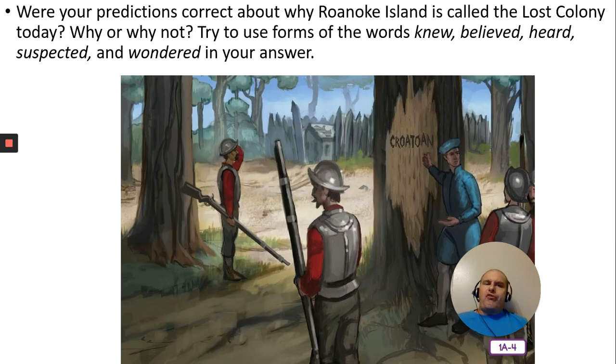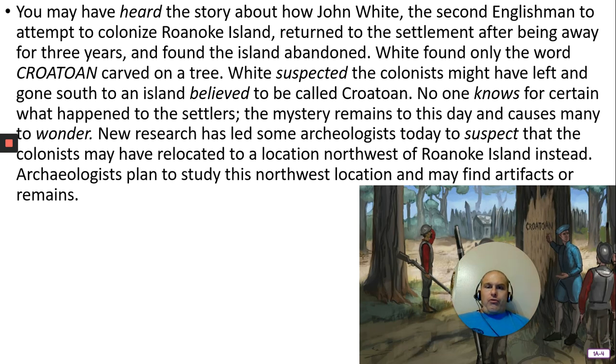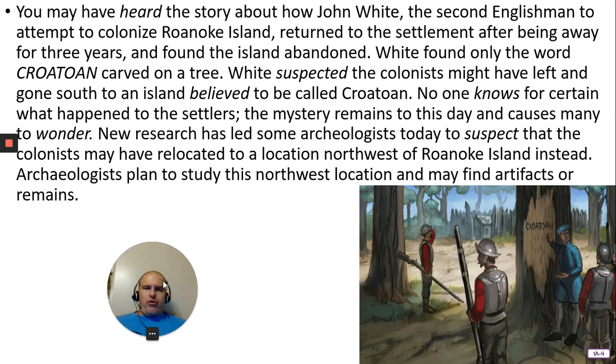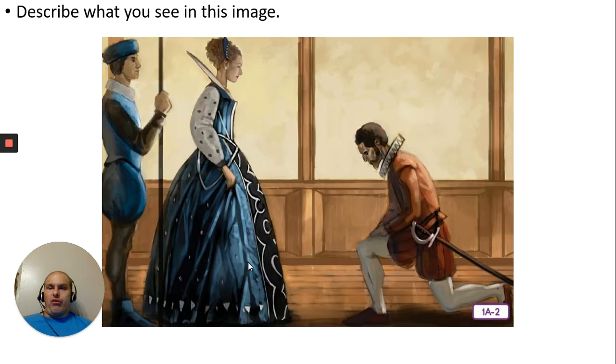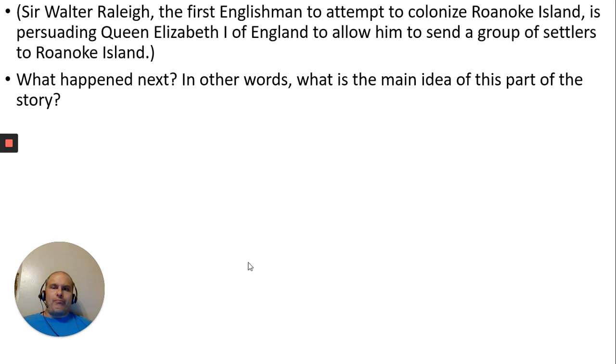I'm going to ask you about predictions about Roanoke Island, but here's that picture again. Now, you probably heard the story about "Croatoan" carved into a tree. Kind of makes you wonder what happened to all those settlers, though. It's still a big mystery. Several hundred years later, nobody knows. It wasn't written down whatever happened.